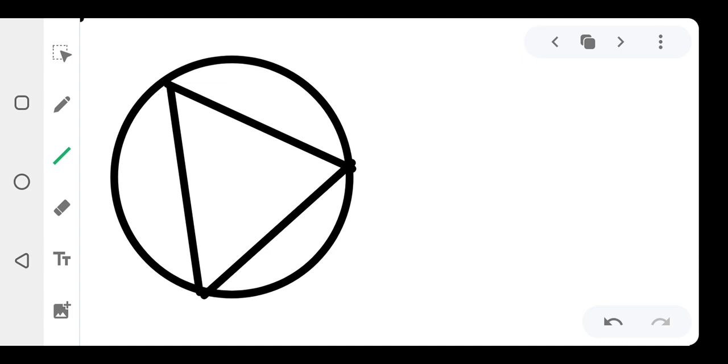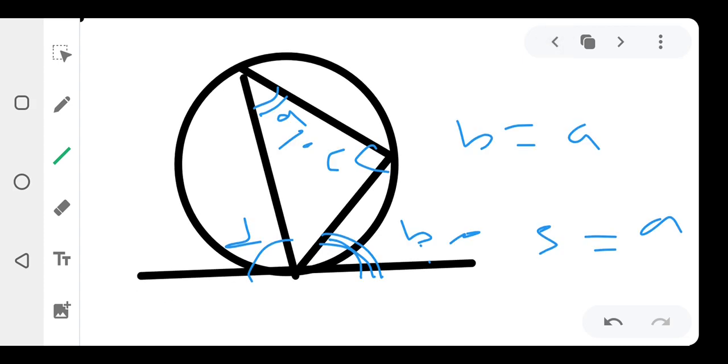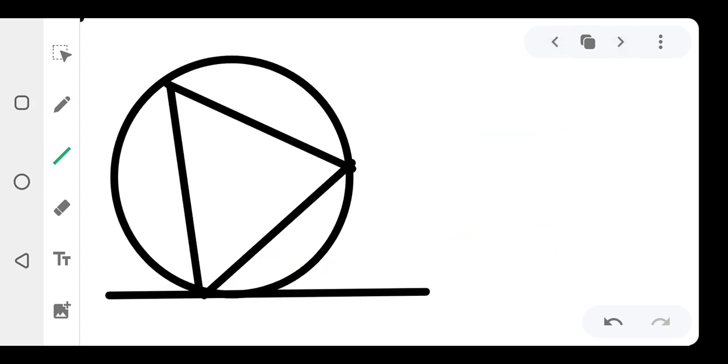Alright, so I want to prove that this A that is there is equal to the B that is there. But don't let me forget my tangent. Let me quickly try to label it as we have in the previous one. Don't forget I said this one is alternate to this one, right? This is B. So I want to prove that they alternate to each other and they are equal.